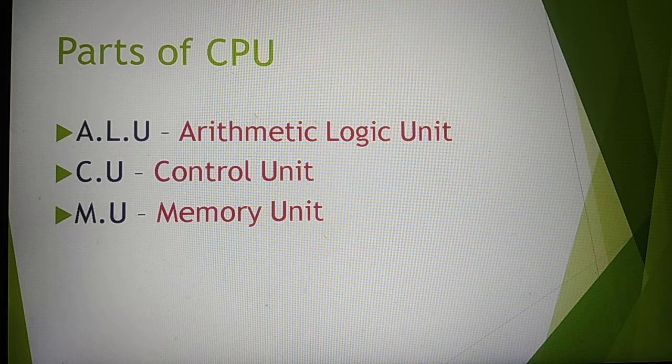Next part is MU, means memory unit. This unit can store instructions and data and also supplies information to other units like HDD. HDD means our hard disk. CD means our compact disk.